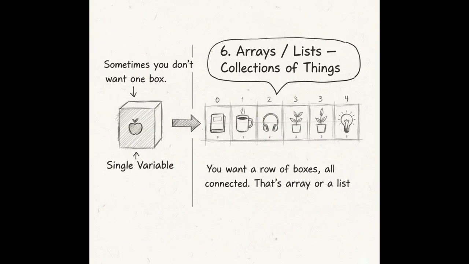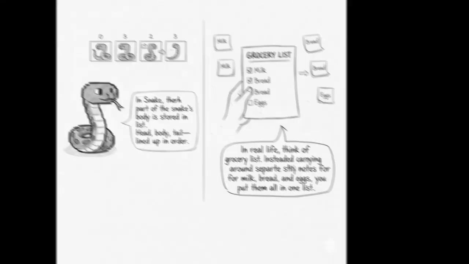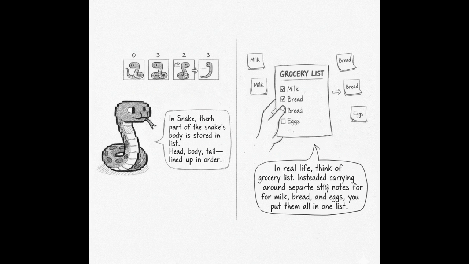6. Arrays, lists, collections of things. Sometimes you don't want one box, you want a row of boxes, all connected. That's an array or a list. In Snake, each part of the snake's body is stored in a list. Head, body, tail, all lined up in order. In real life, think of a grocery list. Instead of carrying around separate sticky notes for milk, bread, and eggs, you put them all in one list.